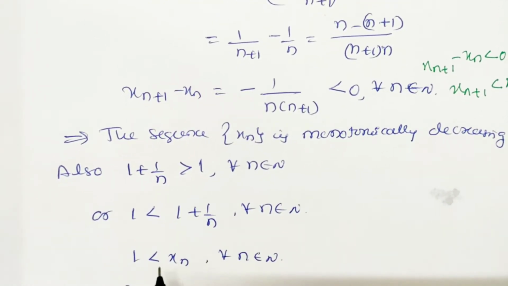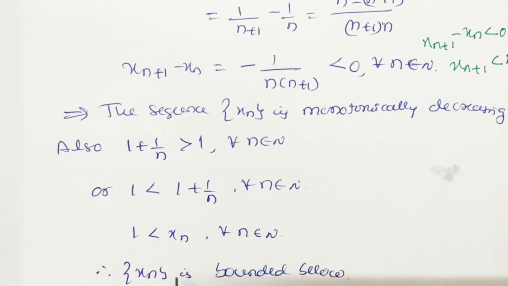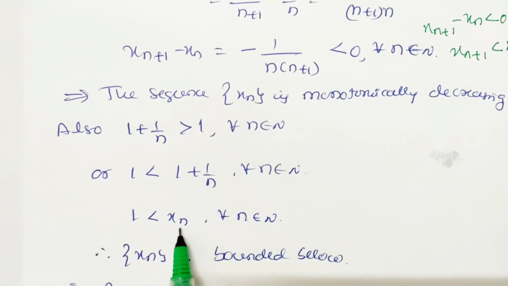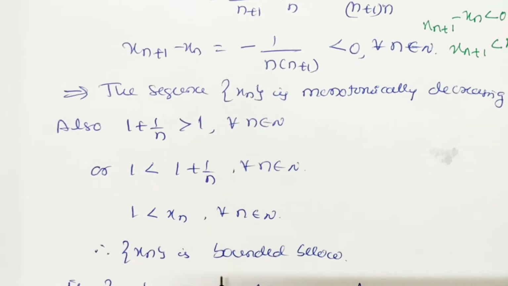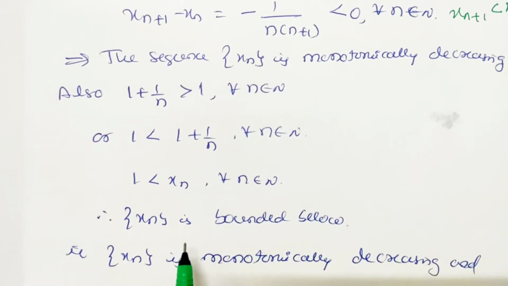This implies 1 is less than xn for all n belongs to N. So the sequence xn is bounded below because all the values of xn are greater than 1. So the sequence xn is monotonically decreasing and bounded below.